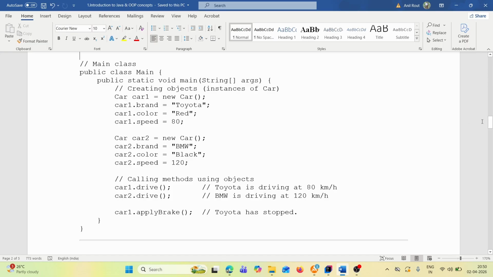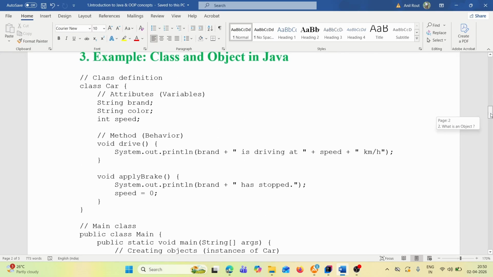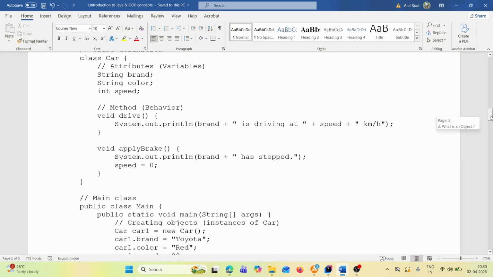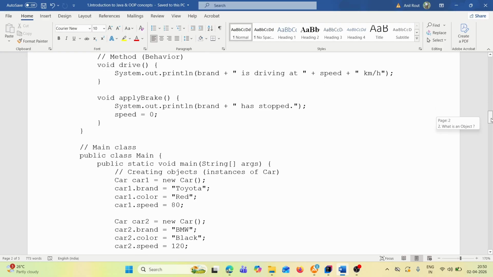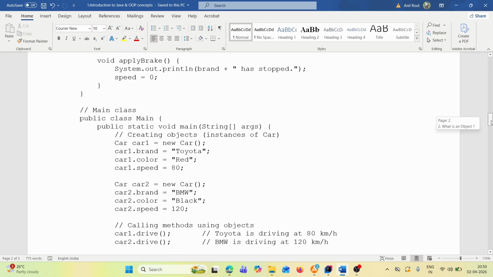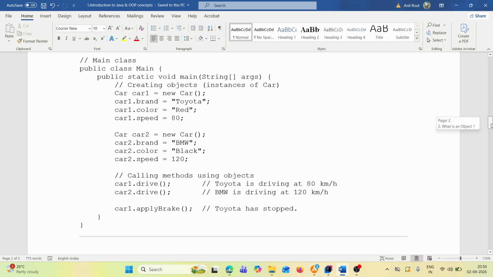Whenever it goes to drive, for car1 it will come here. Then what will it print? System.out.println the brand. What is the brand? Car1.brand, Toyota. So it will print Toyota is driving at speed, and Toyota's speed is 80. So it will be Toyota is driving at 80 km per hour.